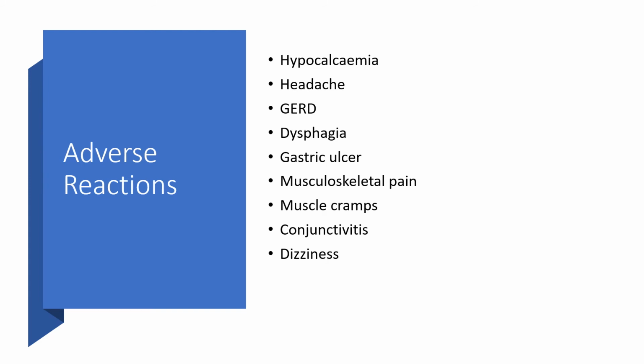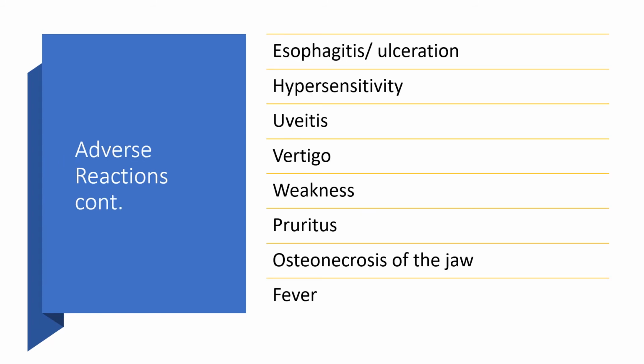Adverse reactions: hypocalcemia, headache, gastroesophageal reflux disease. That's why we'll tell patients to sit up, to drink a lot of fluid when they take alendronate per oral. Dysphagia, gastric ulcer, musculoskeletal pain, muscle cramps, conjunctivitis, dizziness. Still on adverse reactions, esophagitis, hypersensitivity, uveitis, vertigo, weakness, pruritus, osteonecrosis of the jaw, and fever.